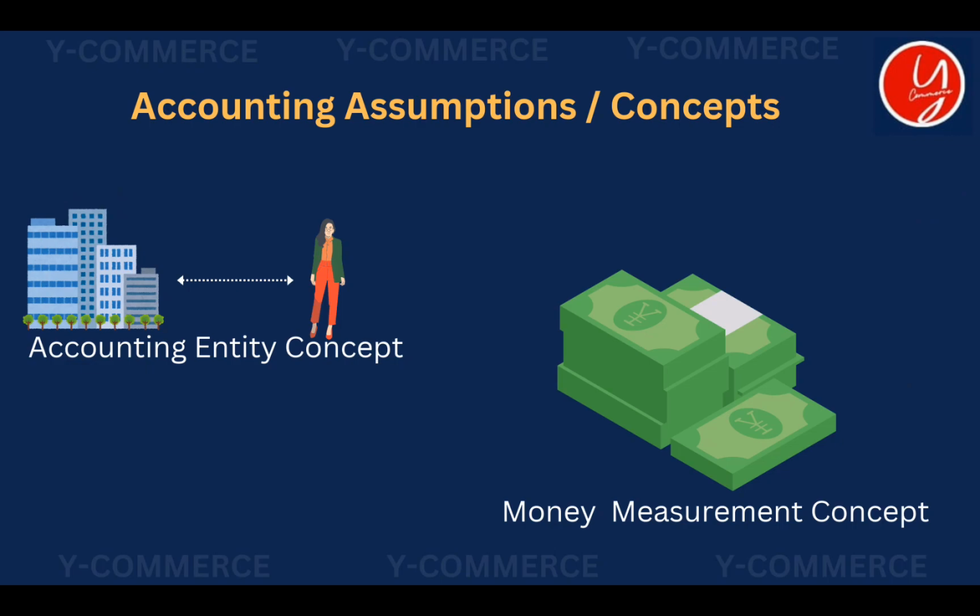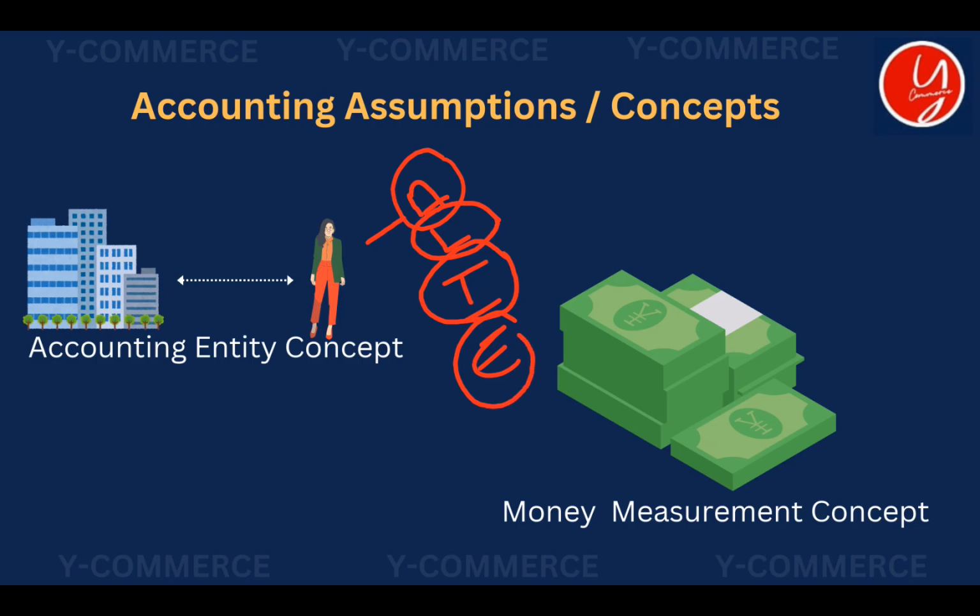According to this concept, the assets, liabilities, income and expense of the owner are not the same as the assets, liabilities, income and expense of a business. Please note these words; they are very important for you to learn going forward.